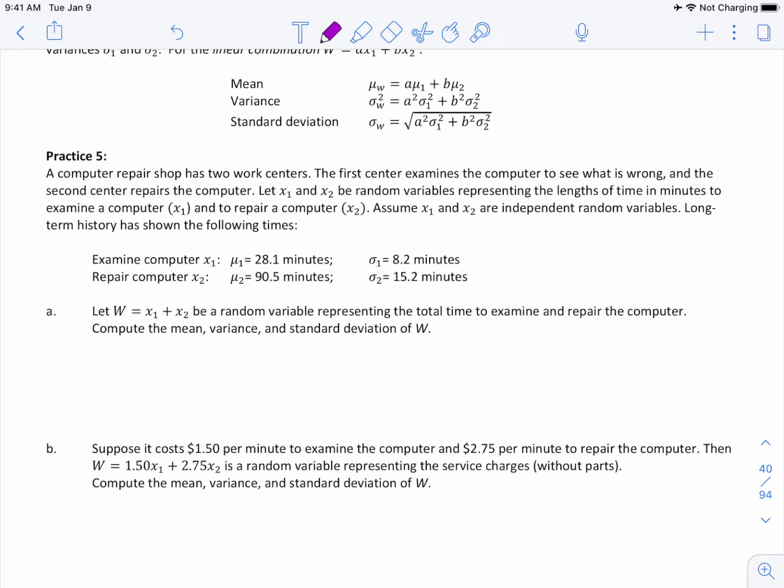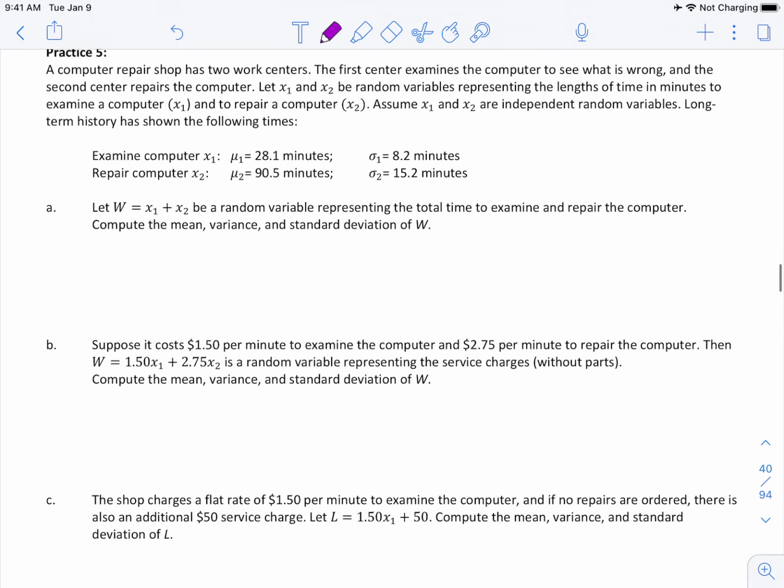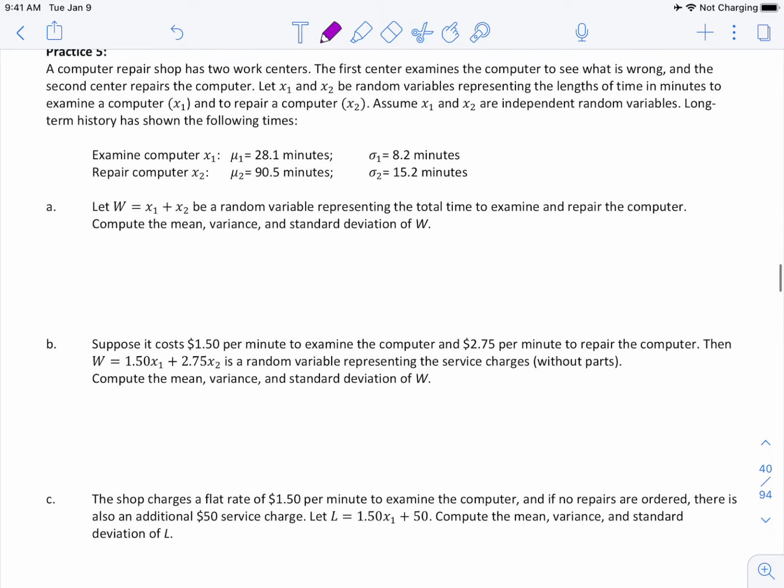Long-term history has shown the following times. To examine a computer, x1, mu1, the mean, is 28.1 minutes and the standard deviation is 8.2. To repair a computer, x2, mu2 is 90.5 minutes and sigma 2 is 15.2 minutes. Let W equal x1 plus x2 be a random variable representing the total time to examine and repair the computer. We have to find the mean, variance, and standard deviation of W.